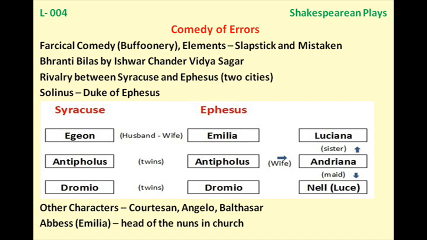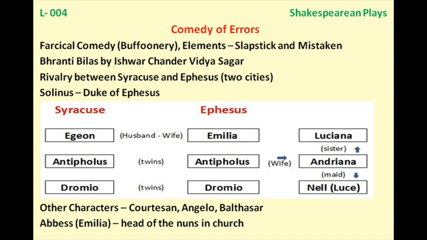And then we see the appearance of Dromio of Ephesus, the other Dromio, because remember, not just their names are identical, even their faces are absolutely identical. So as Dromio of Syracuse goes to deposit the money, we see Dromio of Ephesus come and talk to Antipholus of Syracuse.